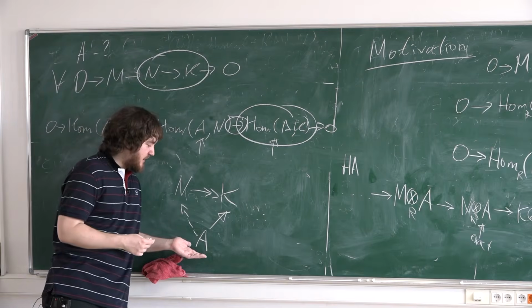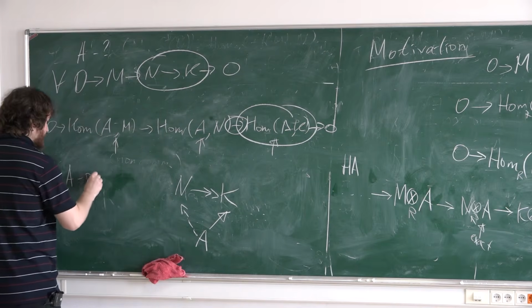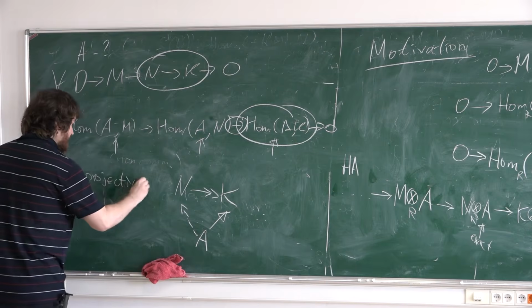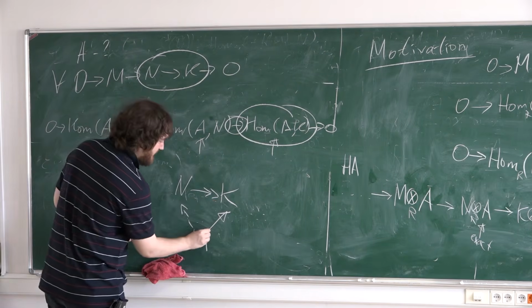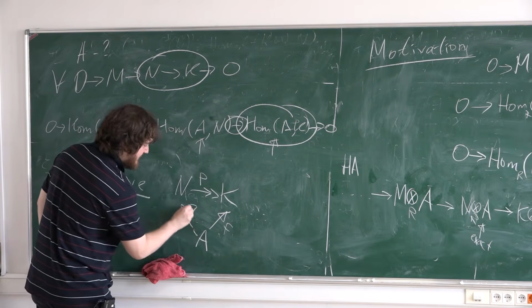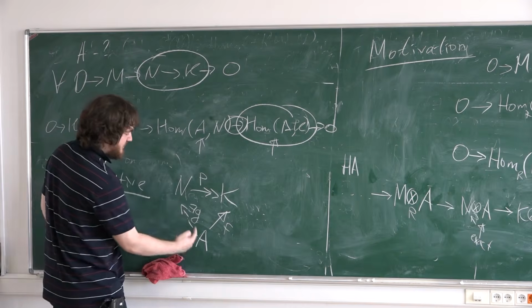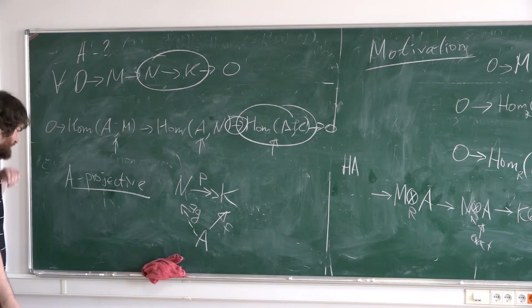Okay, a left A-module is called projective if for any surjective homomorphism of modules P and any map F, there exists G such that the composition is F. This is the definition of projective modules.